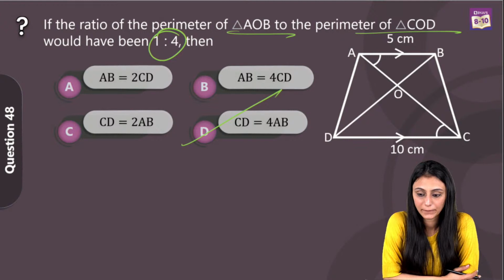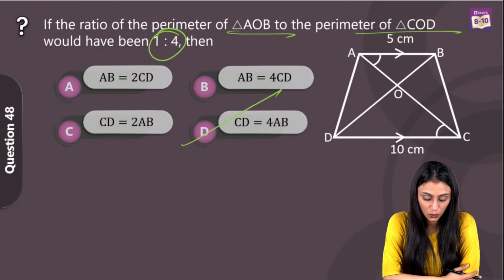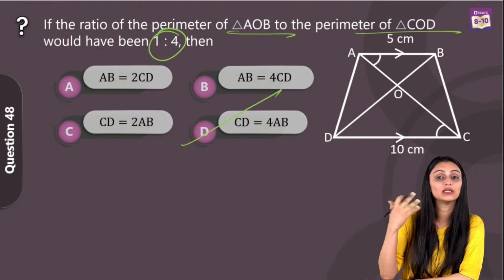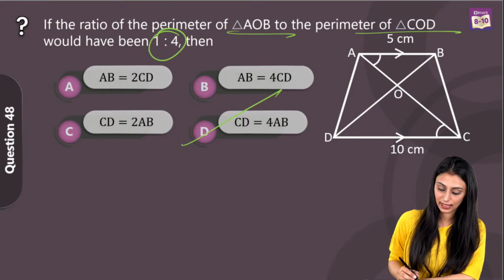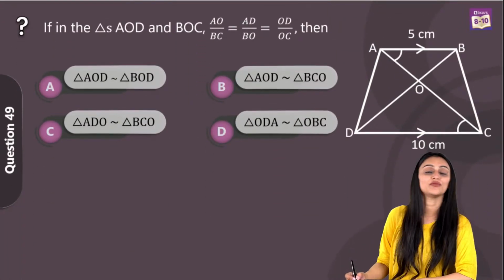Yes, yes, 1:4 was given. Option D would be the answer. I can still see the answers of the previous question here. So for this question, we are checking basically the relation between the sides, right? So D, yes, Ayush Gupta, Anita Das, Umama, option D, that's the right answer for this question. Let's take a look at question number 49 now.